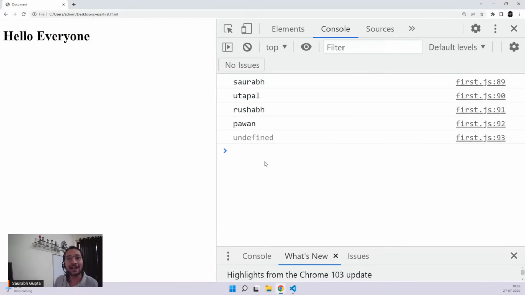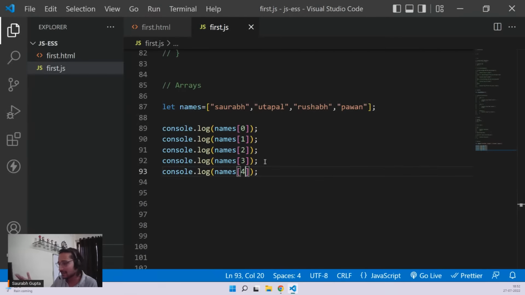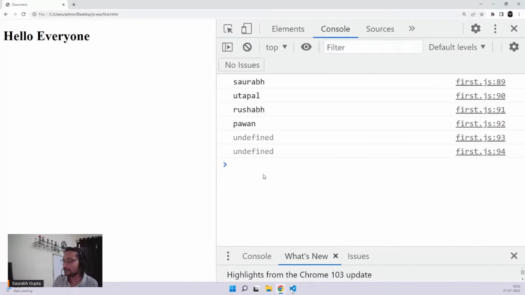In that case, you'll get undefined. That means there is no data. It is not even defined. It's not even created. That's why undefined. That means I don't know what this is because that's not even there. And just like that, if I try -1, you'll again see you get undefined because there is nothing at that place.